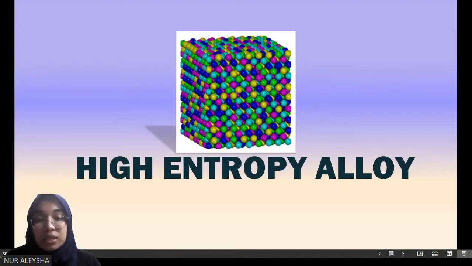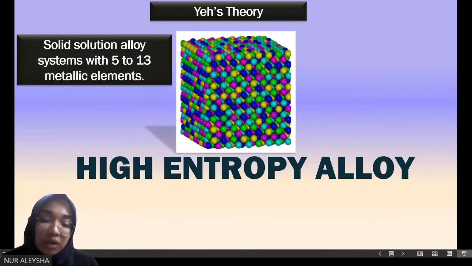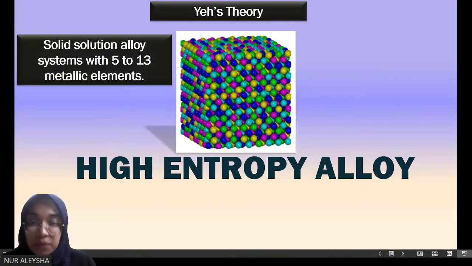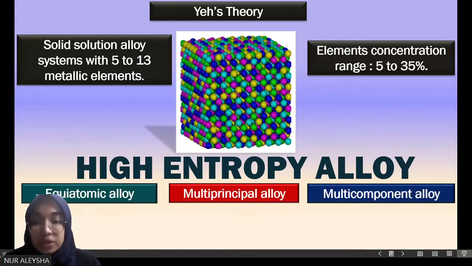Now, let us explore together what it means by high entropy alloy. According to Ye's theory, a high entropy alloy is a solid solution alloy system with 5 to 13 metallic elements, and the range of element concentration is from 5 to 35%. It is also known as equiatomic, multi-principal, or multi-component alloys.